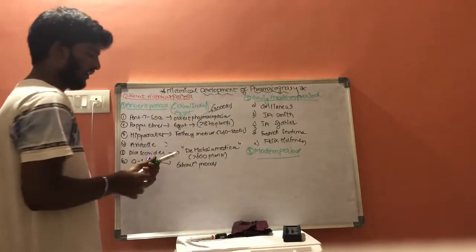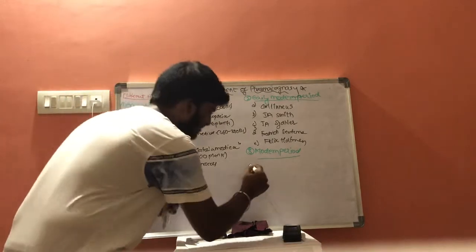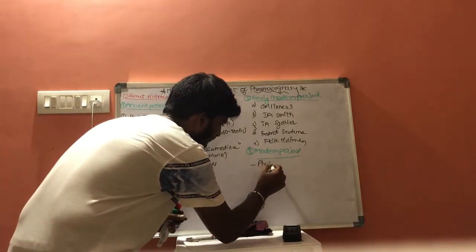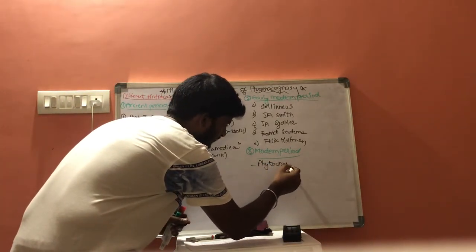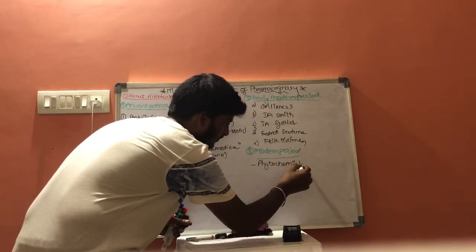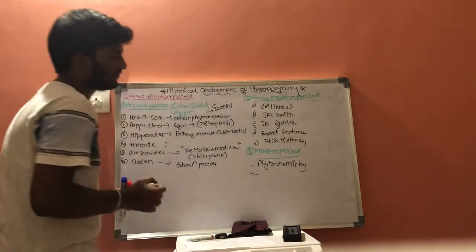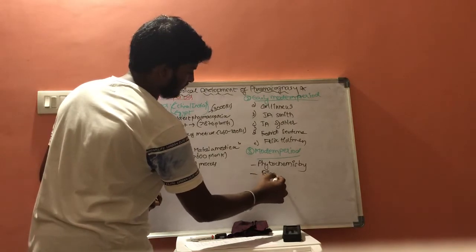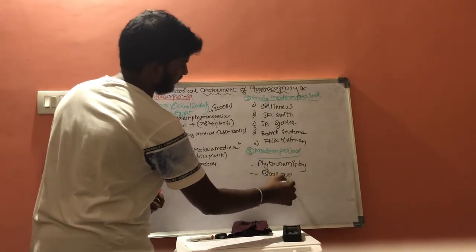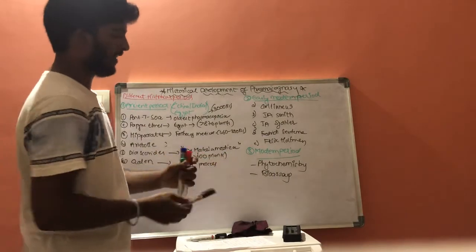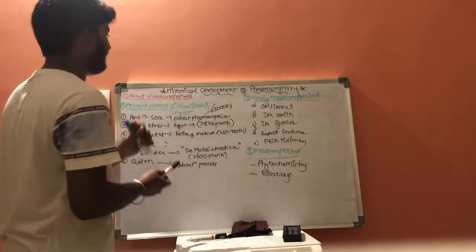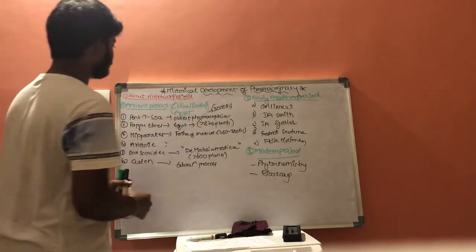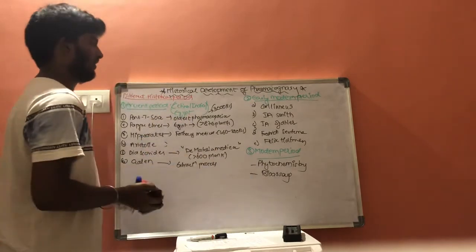This modern period includes phytochemistry and it includes bioassay. It includes phytochemistry and bioassay. This is about the different historical periods of pharmacognosy.